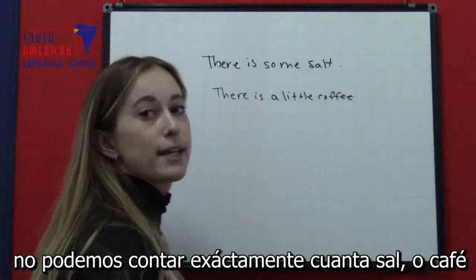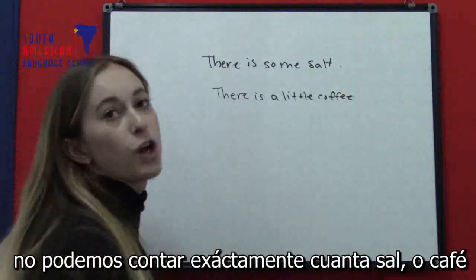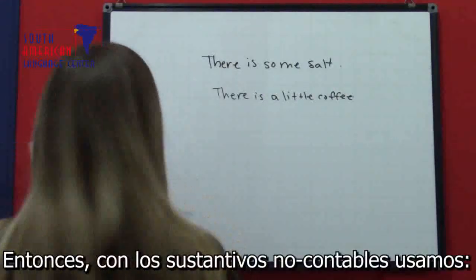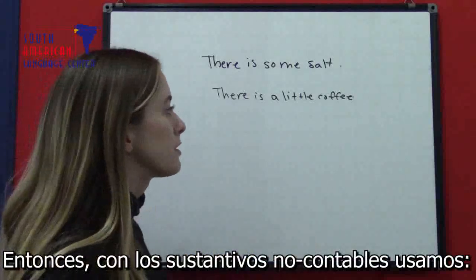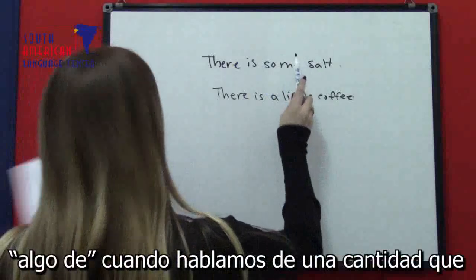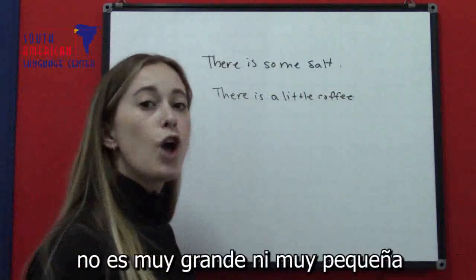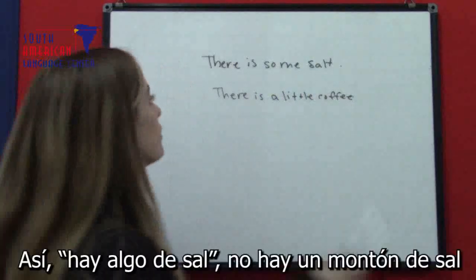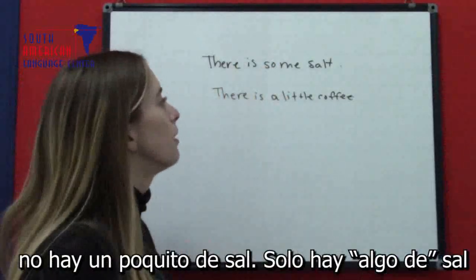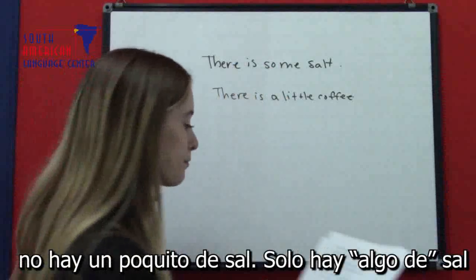We can't count exactly how much salt or how much coffee, so we just say some or a little. So with the uncountable nouns, we use some when we talk about a quantity that's not large and not small. So there is some salt. There's not a lot of salt, there's not a little salt, there's just some salt.